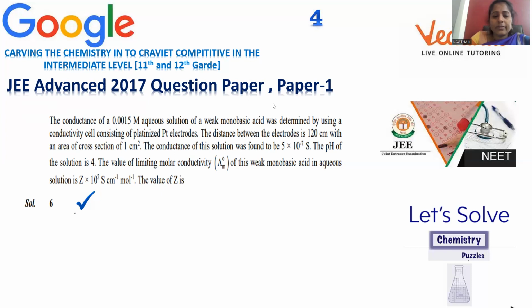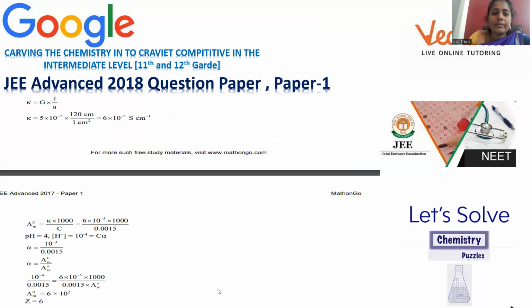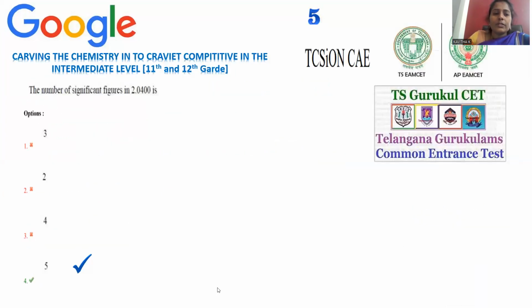This is the limiting value, Λm naught. Since 10 to the power 2 is already given, the only term we need to identify is 6. For question number 4, 6 is the correct answer. This is the question related with electrochemistry. Move on to question number 5, which is related with analytical chemistry.